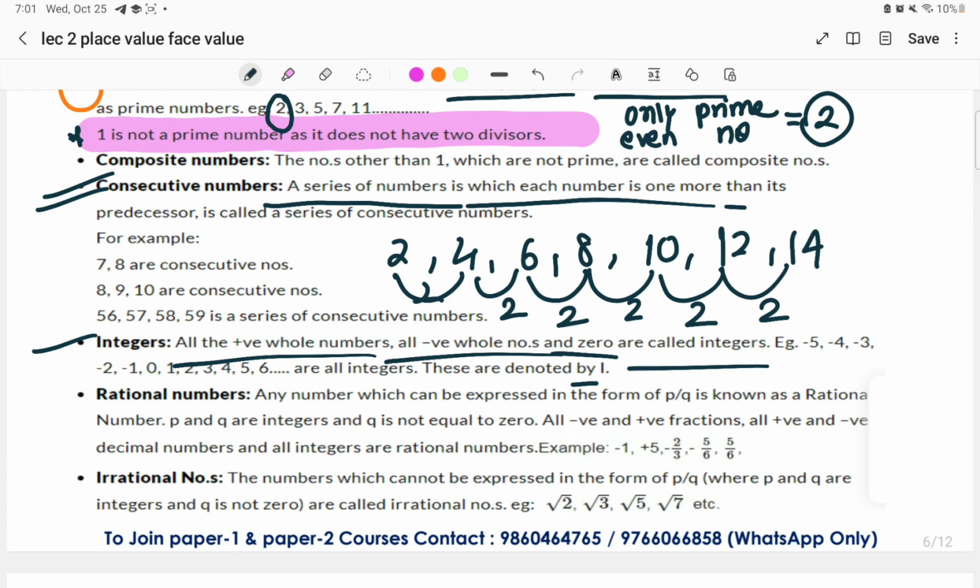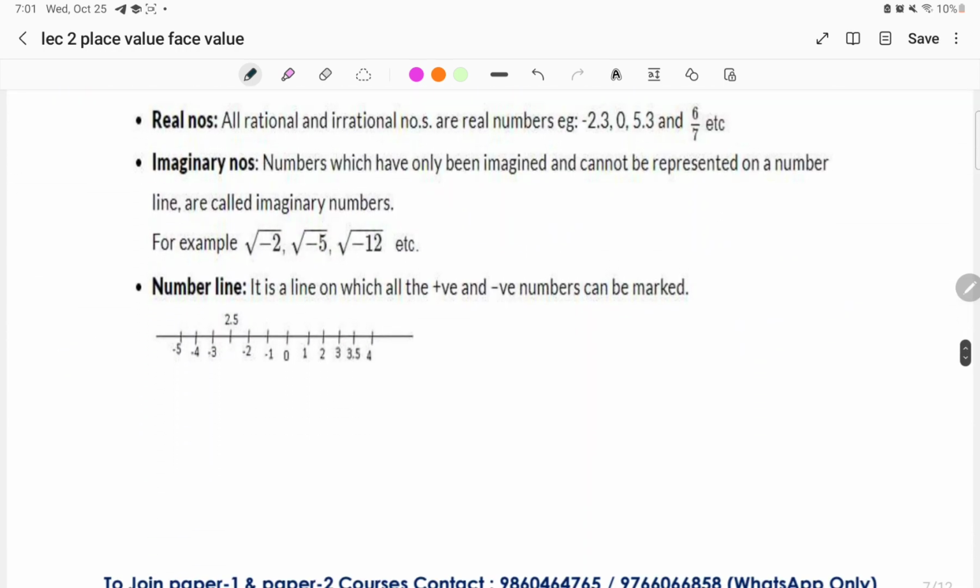Moving on to the next, rational numbers have been already discussed, which can be expressed in the form of P by Q. What are the irrational numbers? We have already discussed it in yesterday's class. Moving on to the next concept, real numbers also we have discussed in yesterday's class.